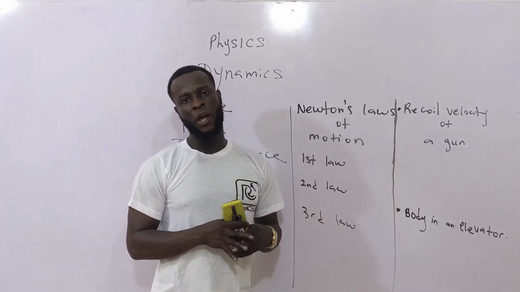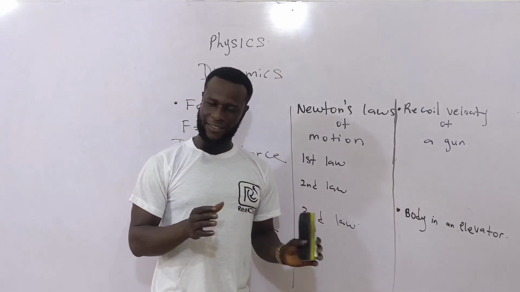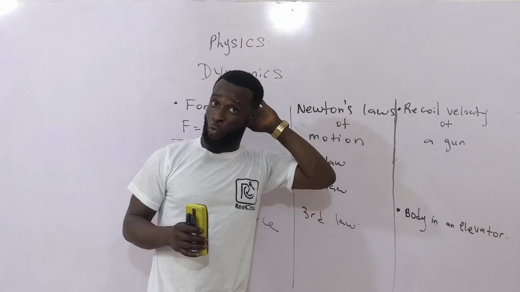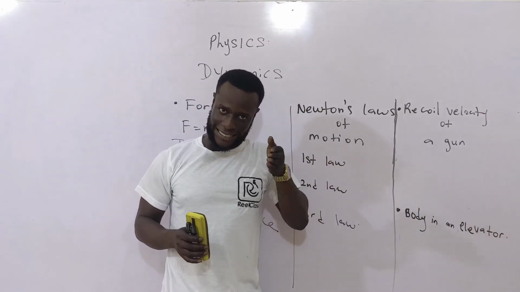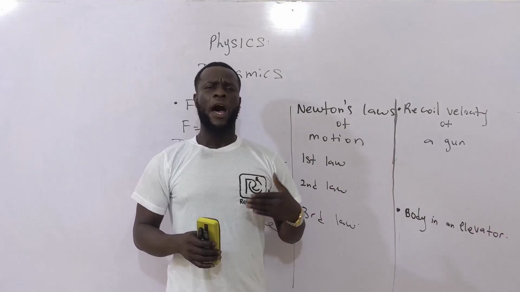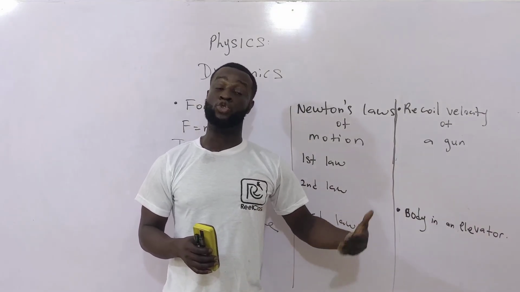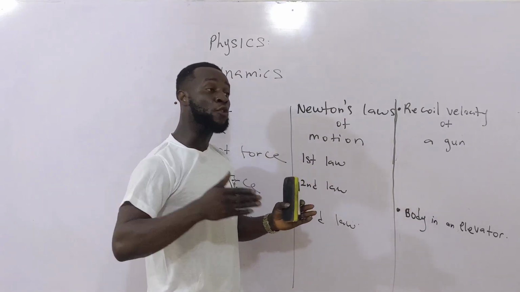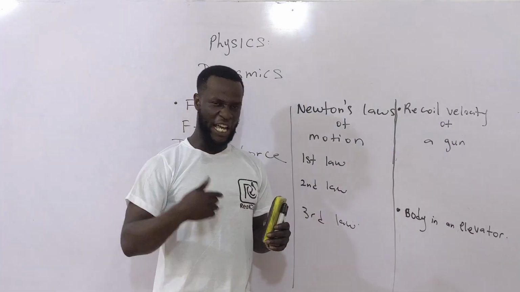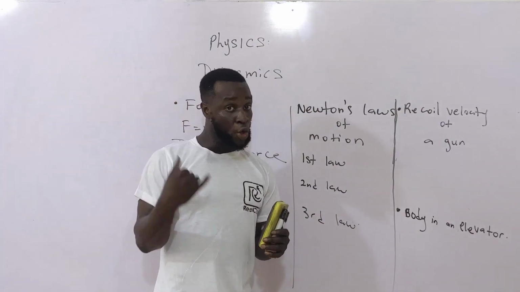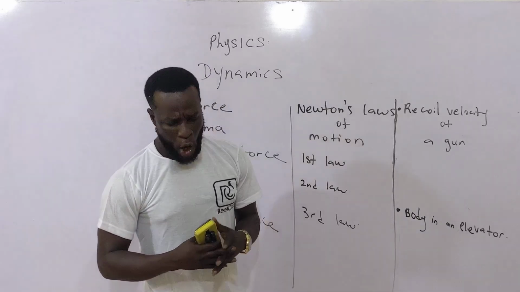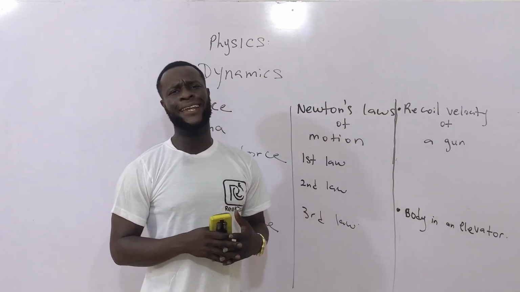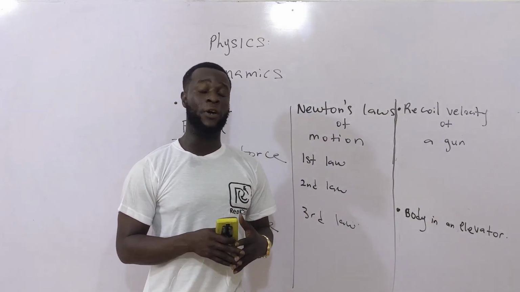That's Newton's first law. It simply means that a body that is at rest would not move, and a body that is already moving will not want to stop. For you to cause a body that is stationary to move, you need to apply a force. And for you to cause a body that is already moving to stop, you need to apply a force. Remember I said moving along a straight line with a constant speed. So if you want to change the direction, you also need to apply a force. If you want to increase the velocity, cause it to accelerate, you also need to apply a force. Hence, we can say that there's a reluctance to motion for a body that is at rest, and a reluctance to stopping for a body that is already in motion.